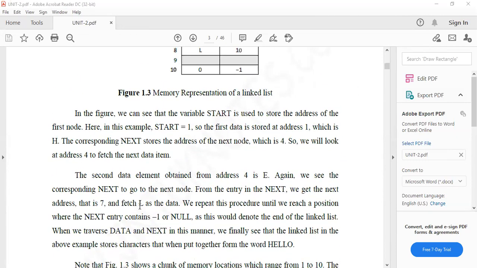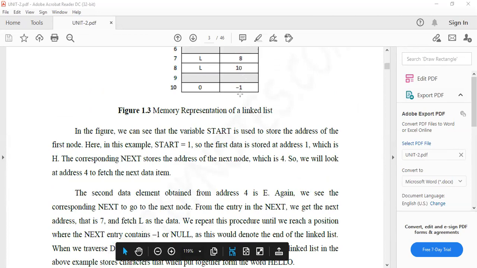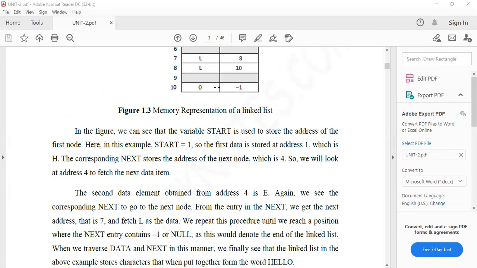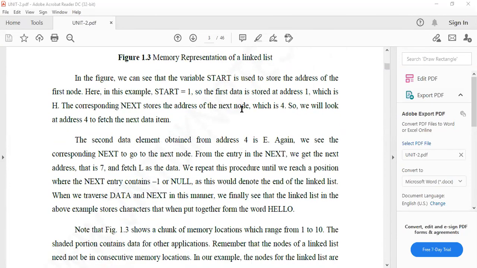Here, for example, minus 1 is there, that means what? Already I told you, minus 1 means null. Null means end of the list. So here 10 is there, and its next is minus 1, that means end of the list. We reached the end of the list here.